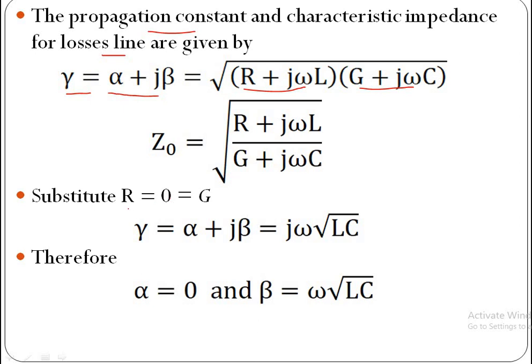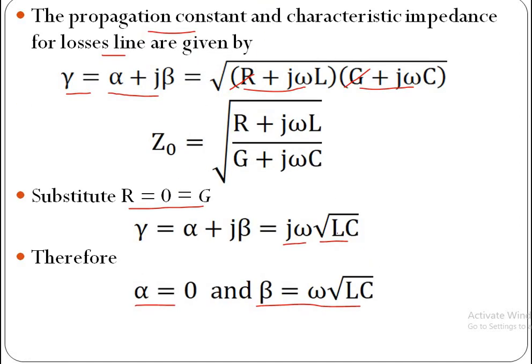Substitute the condition for lossless line. For lossless line, R is equal to 0 and G is equal to 0 in these two cases, in gamma and Z0, and here this is 0, this is also 0. So j omega squared will come out of the square root and root LC remaining. Now equate real and imaginary terms. Why? Because gamma is equal to alpha plus j beta. If we equate real and imaginary terms, attenuation constant alpha is 0, phase shift constant beta is equal to omega root LC for lossless line.